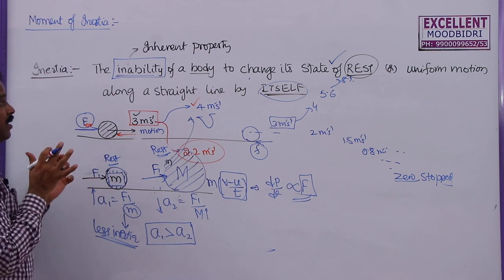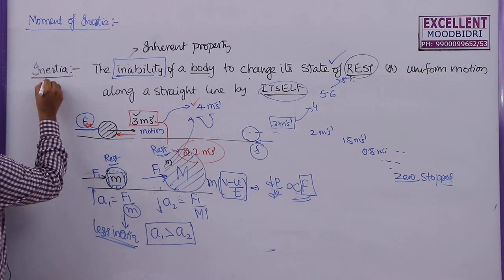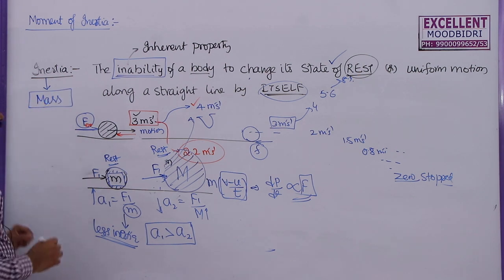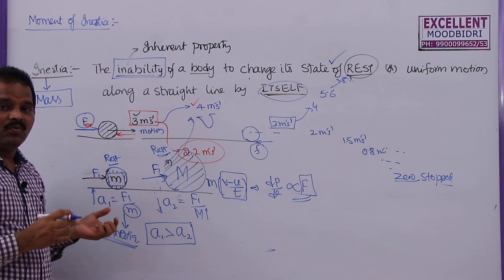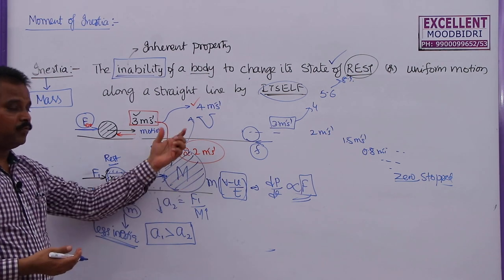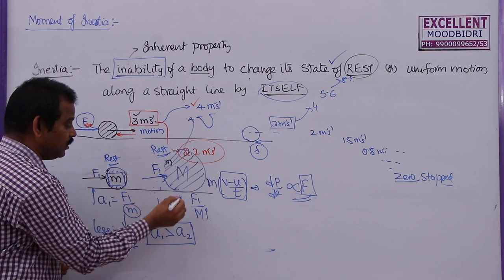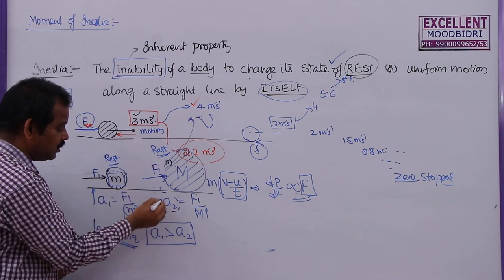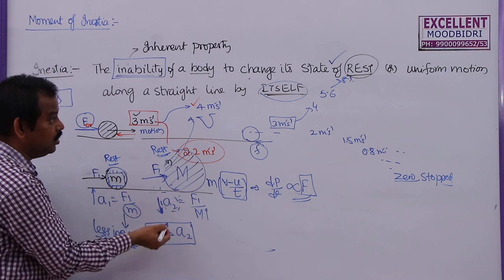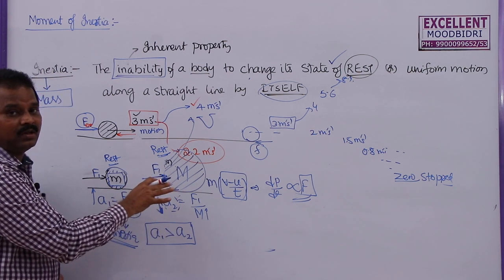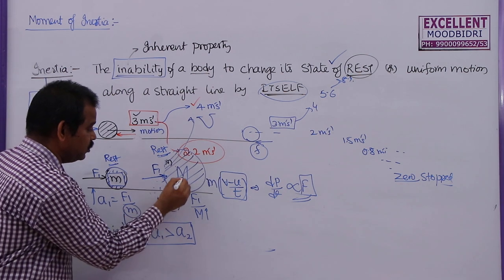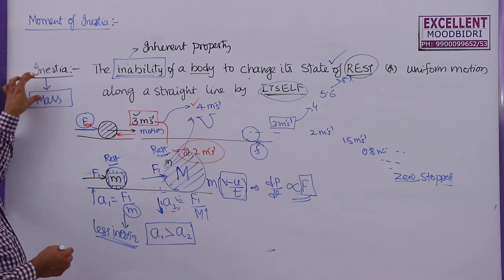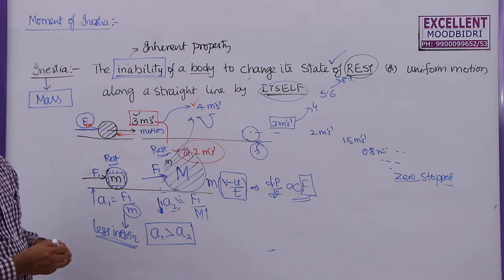So what is the measure of inertia? The measure of inertia is nothing but mass. Mass is the measure of inertia. Bodies having less mass will have less inertia. Bodies having more mass will have more inertia. That means they will not change their velocity that easily. Why? Because here acceleration is less, that is, change in velocity is less. So they are not ready to change their state of rest. That's why this body is said to have more inertia in this case. So mass is the measure of inertia in translatory motion.